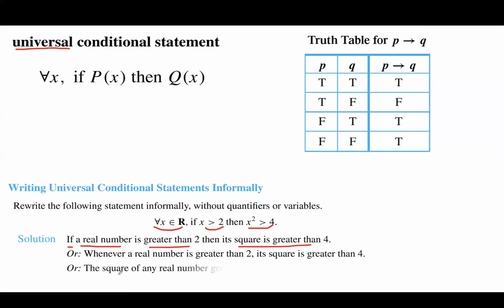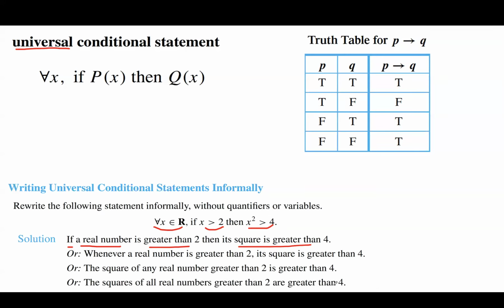Or you can write it this way as well: the square of any real number greater than 2 is greater than 4. Or you can write it this way: the squares of all real numbers greater than 2 are greater than 4.